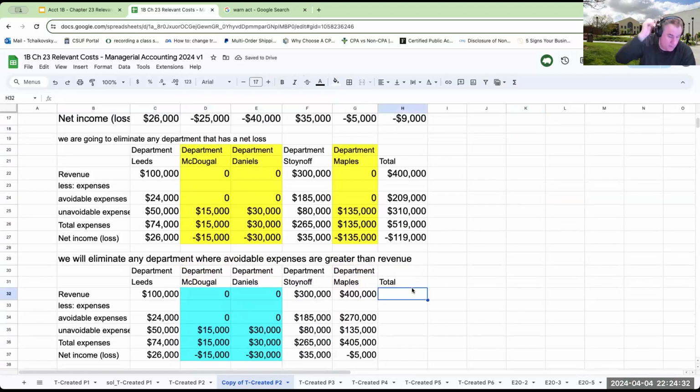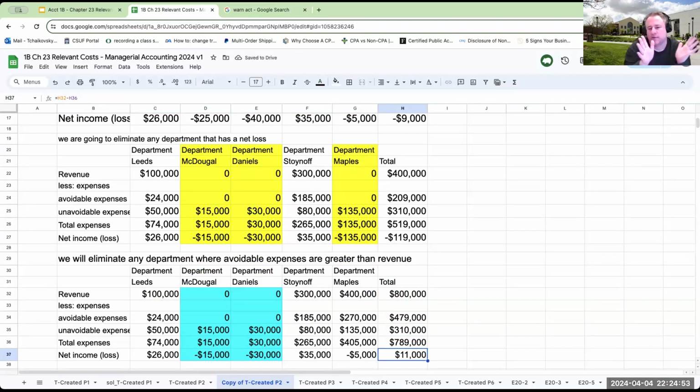So over here, my revenues are going to be 800,000. My avoidable expenses are 479. My unavoidable expenses remain at 310, right? That number doesn't change. So now I have net income of 11,000.